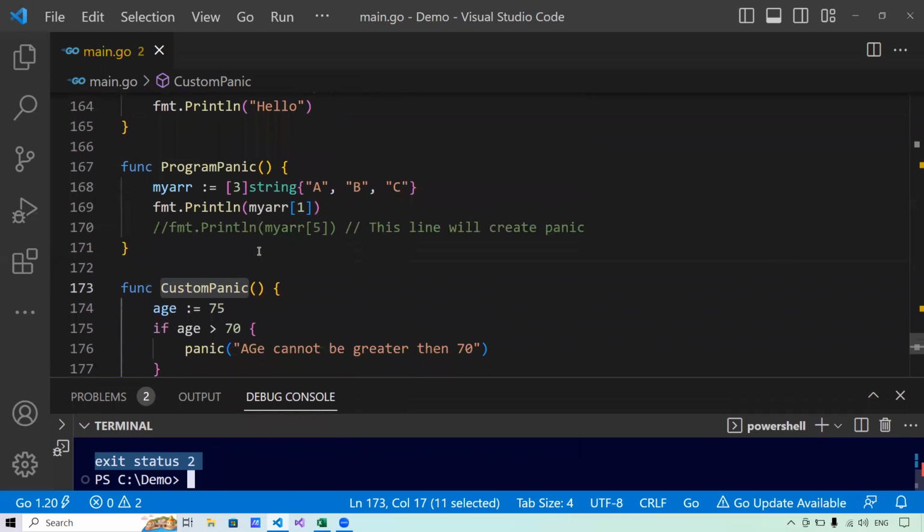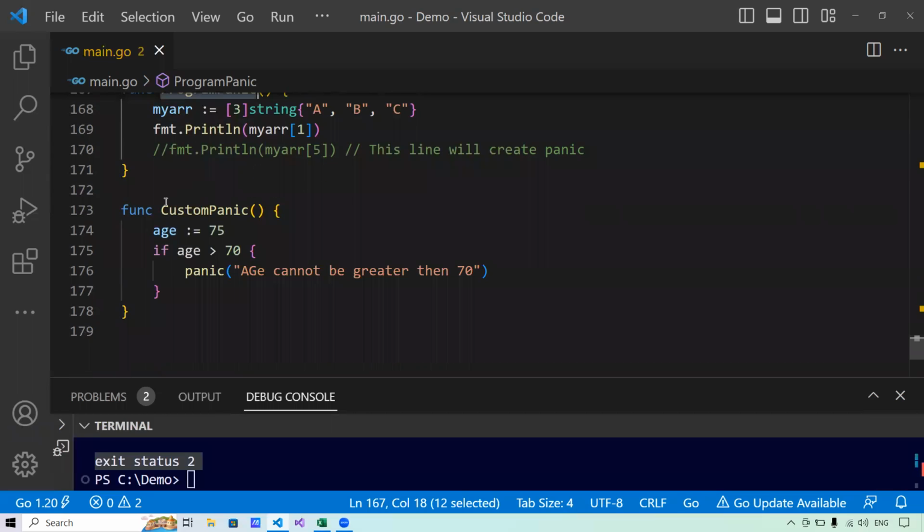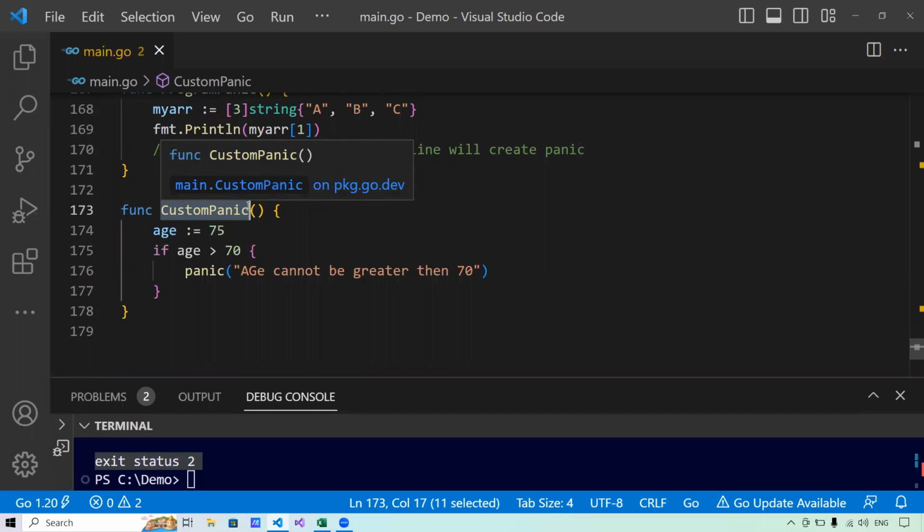So we can have two types of panic. One is the panic that the program raises in case of an unhandled exception, and the other is a panic that a programmer can raise based on the conditions or requirements that he may have within the program.